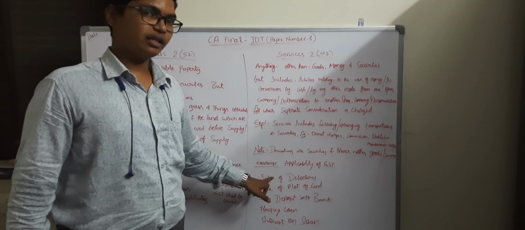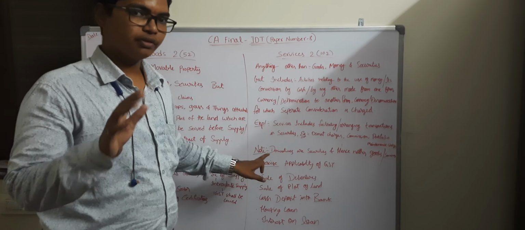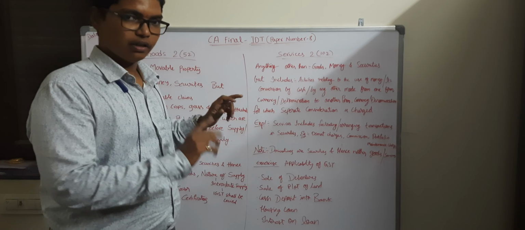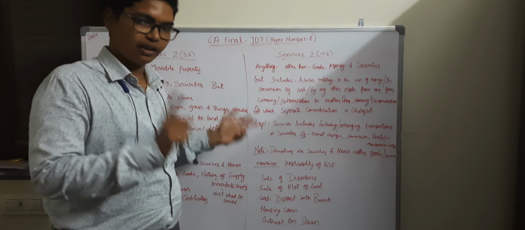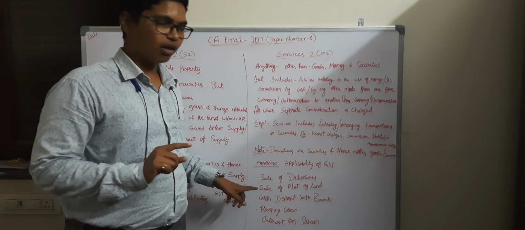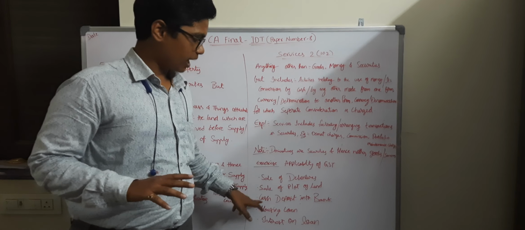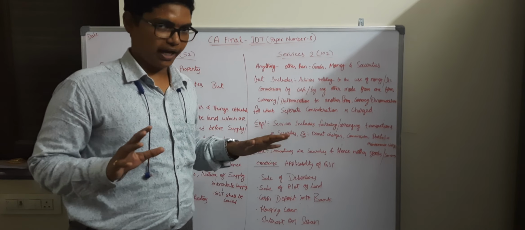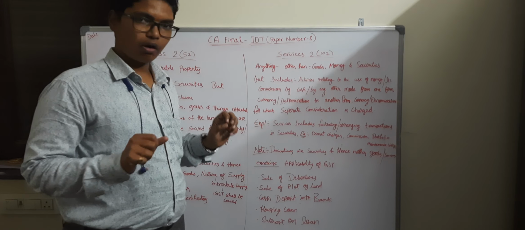First one is sale of debentures. You need to answer yourself whether it attracts GST or not, and if it does not attract GST, what is the reason. Next, sale of plot of land. Next, cash deposited into bank, housing loan taken, interest on loan.